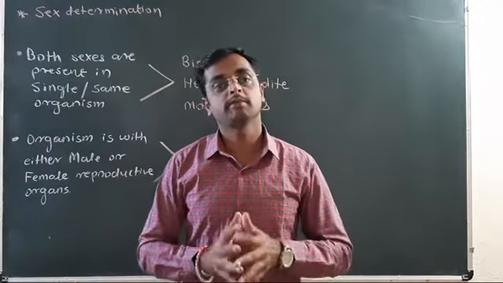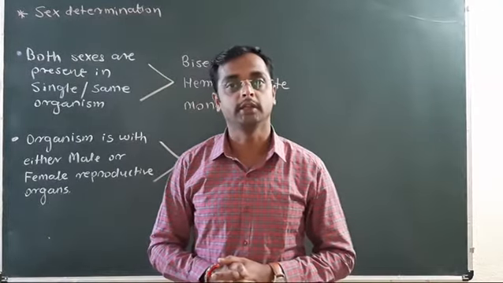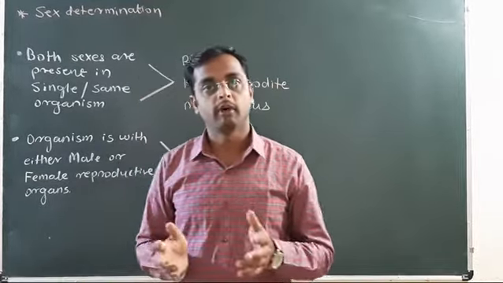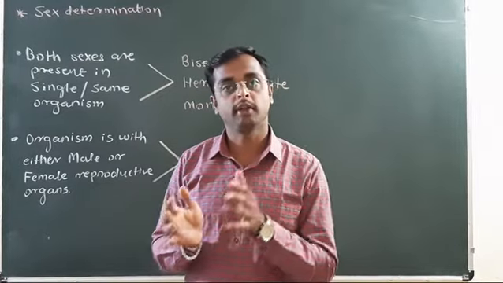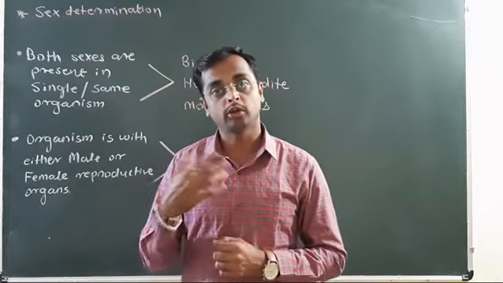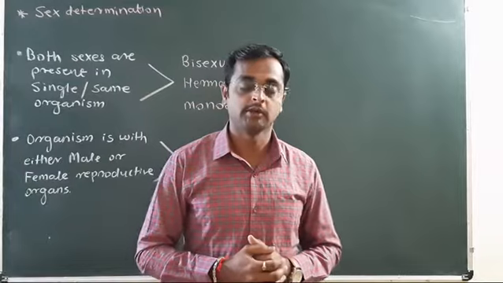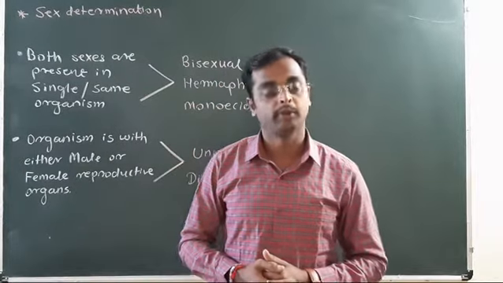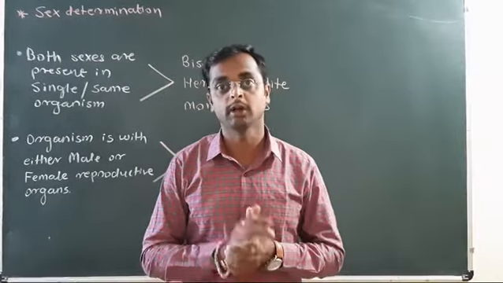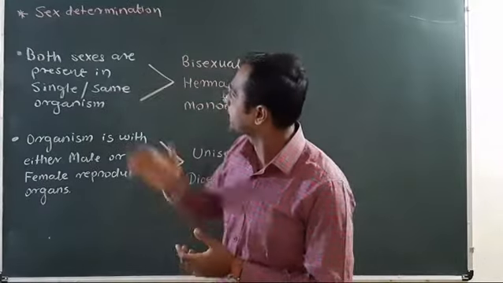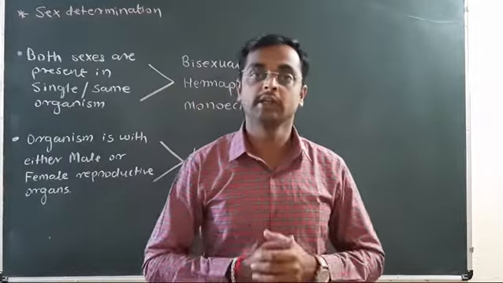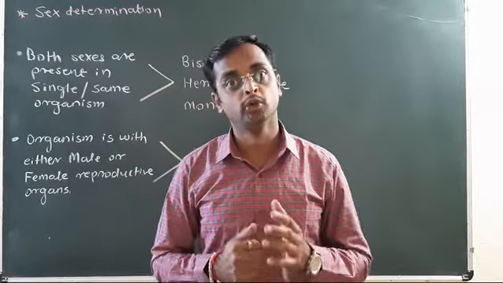Sex determination was first studied by Henking in the squash bug. While he studied, he discovered the X body. 50% of the gametes receive the X body and 50% do not. But he did not know the exact mechanism of sex determination. After the study of different scientists, the X body is termed the X chromosome. Now, the mechanism of sex determination is different in different organisms. First, we will study the mechanism of sex determination in human beings.